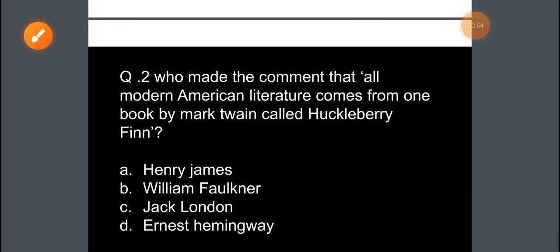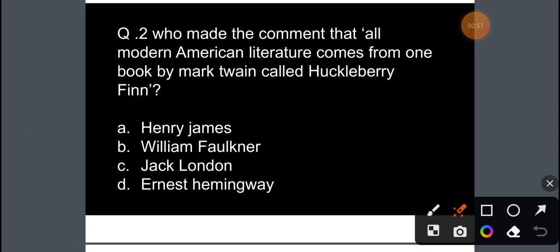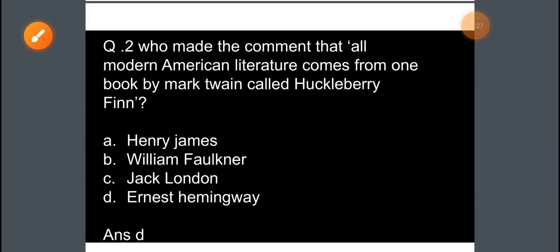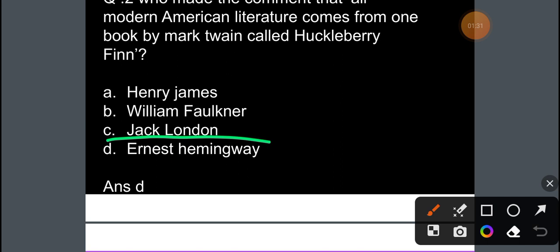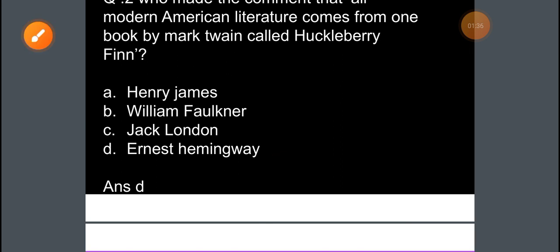Next question is, who made the comment that all modern American literature comes from one book by Mark Twain called Huckleberry Finn? Option A, Henry James. Option B, William Faulkner. Option C, Jack London. Option D, Ernest Hemingway. So, what will be the right answer for this question? And that will be option D, that is Ernest Hemingway.